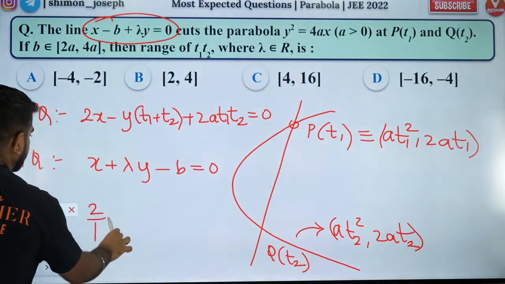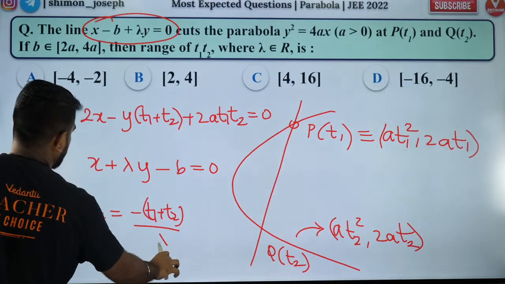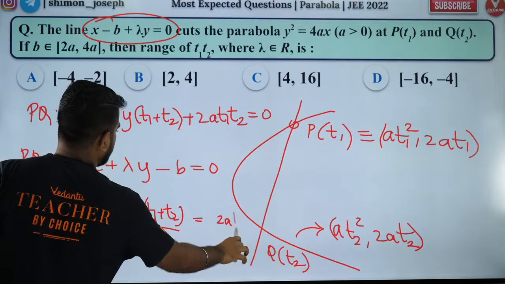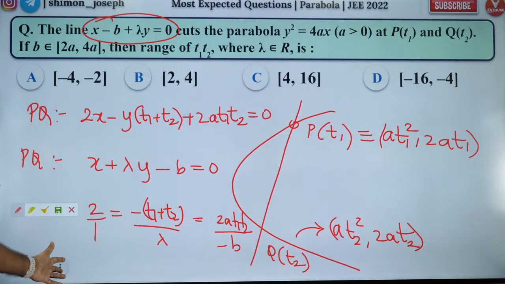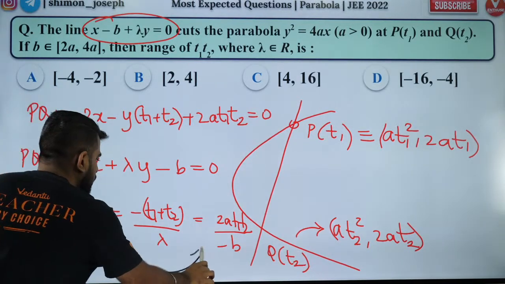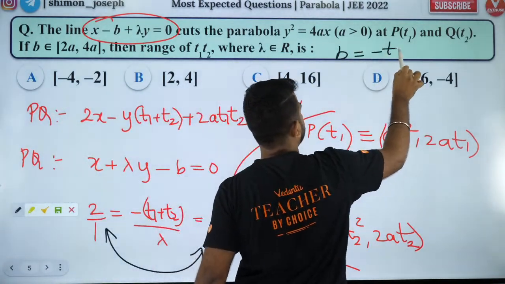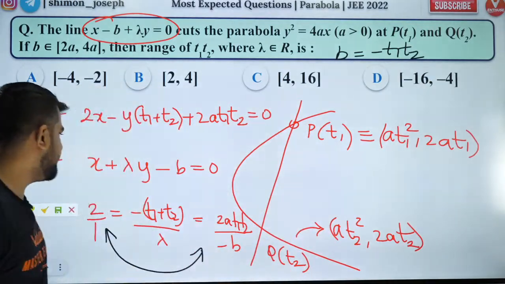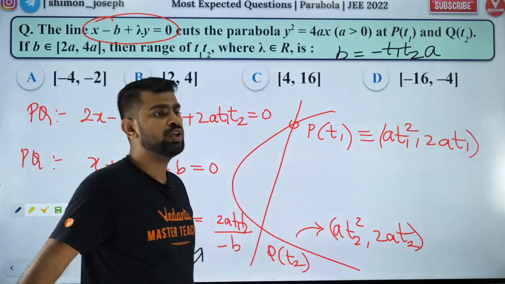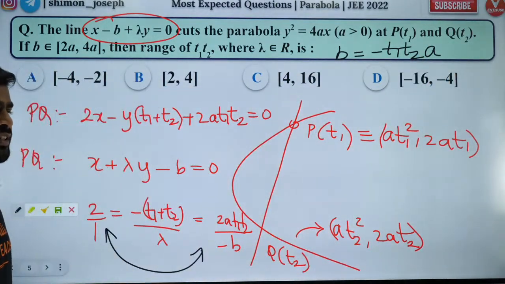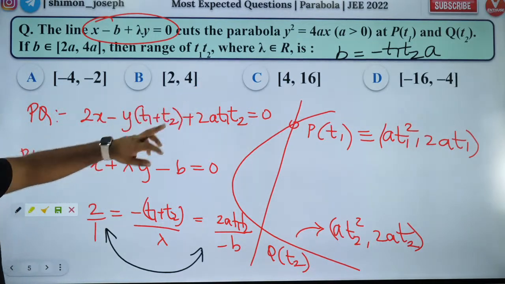So it's going to be 2 by 1 is equal to minus (t1 plus t2) by lambda is equal to 2a t1 t2 by minus b. Is that right, people? That's it. So now from these, you can get something. What is that? You will get b is equal to minus a t1 t2. Is that right? Everybody happy with that? Very good, Banu. Amrit, I think you are right. So b is equal to minus a t1 t2.